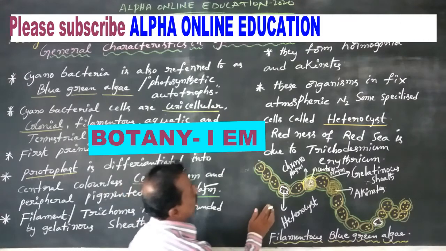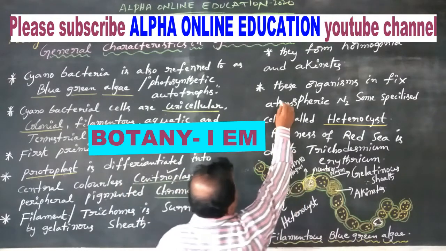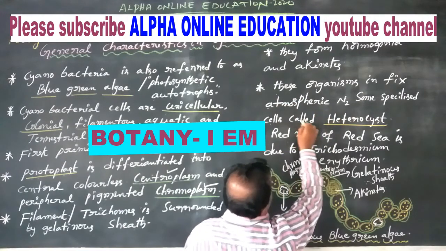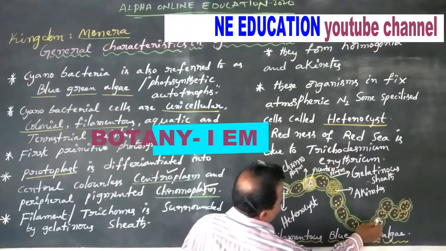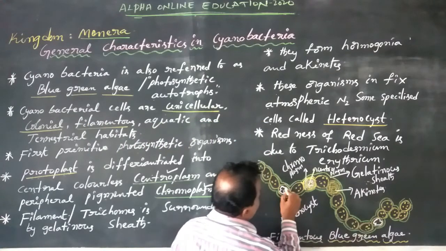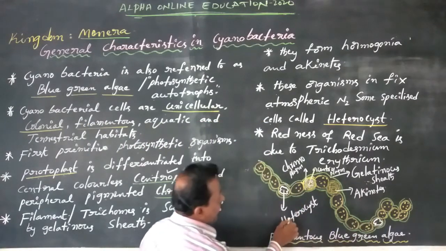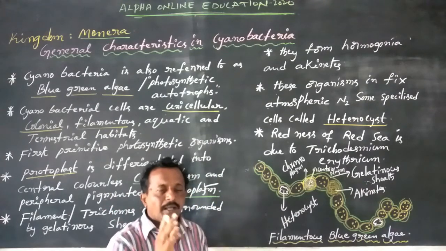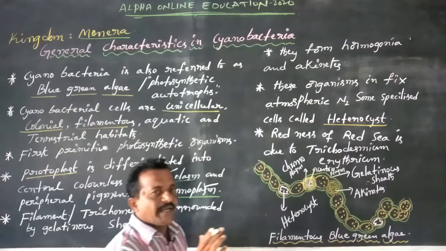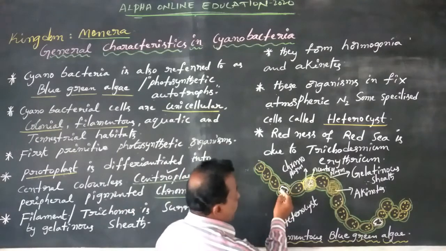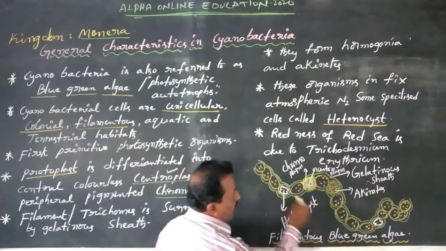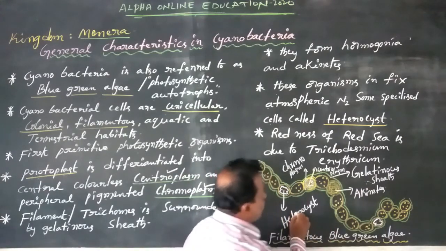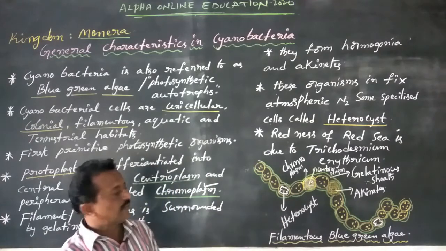Next, these organisms can fix atmospheric nitrogen. Some cells are specialized structures, and these specialized cells are called heterocysts, in cyanobacteria or blue-green algae. These heterocysts can fix atmospheric nitrogen.